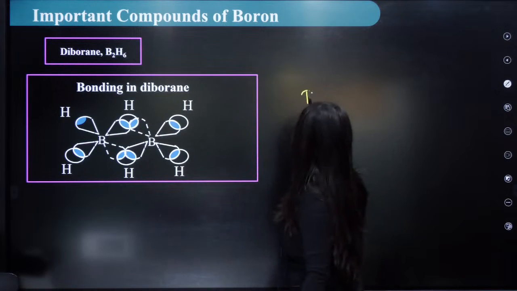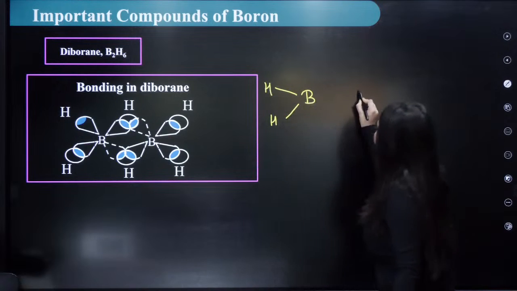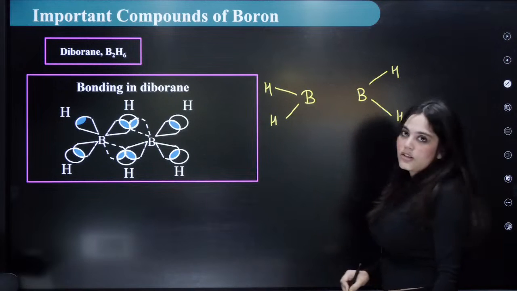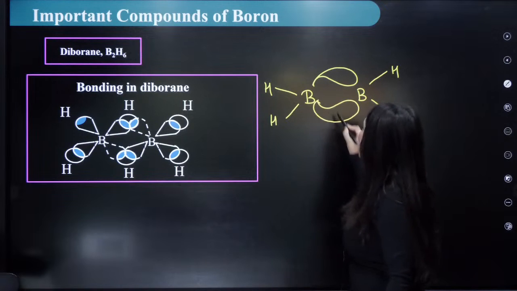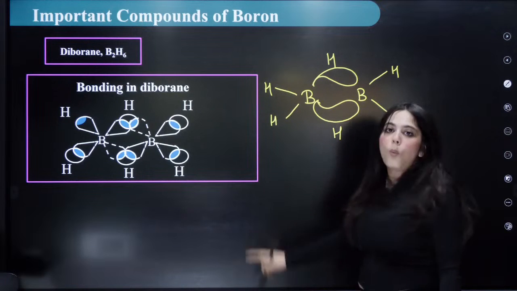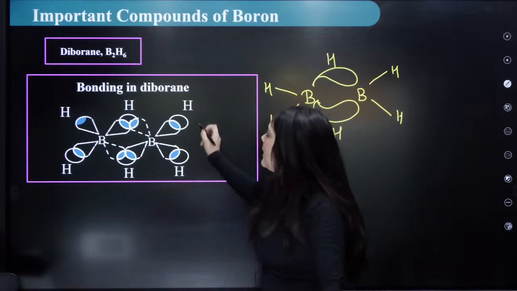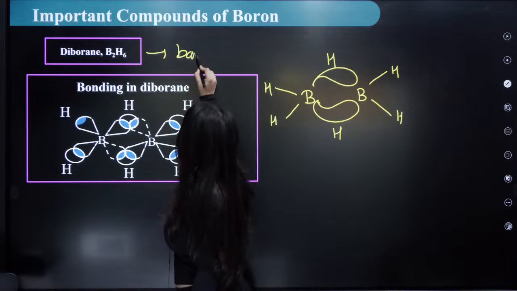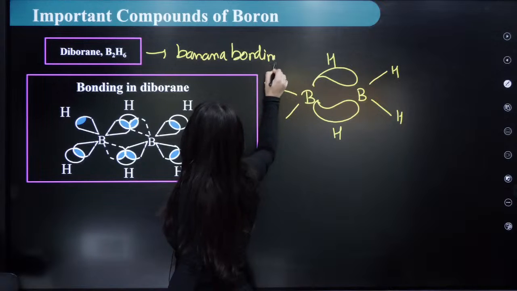I'm going to draw the structure. With boron, there are two boron atoms like this. With each boron atom, two hydrogens are attached, right? And here an electron cloud just like this forms, and the electron cloud is shared by one hydrogen. Okay? So diborane actually has a very famous bonding which is called banana bonding. It is therefore a very important compound.